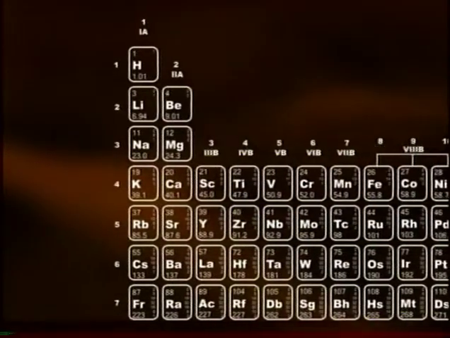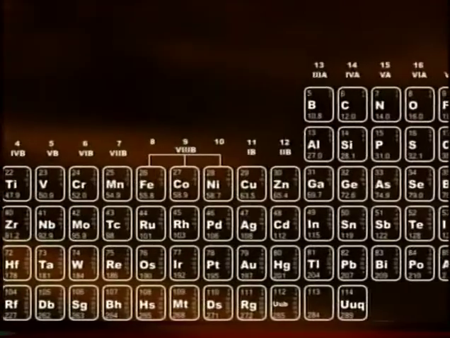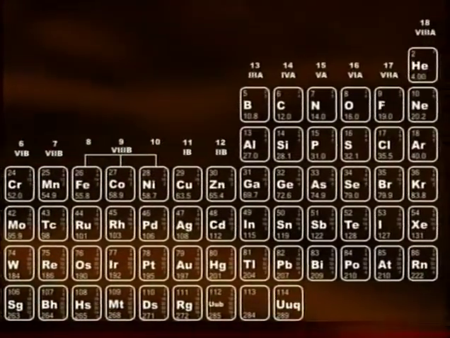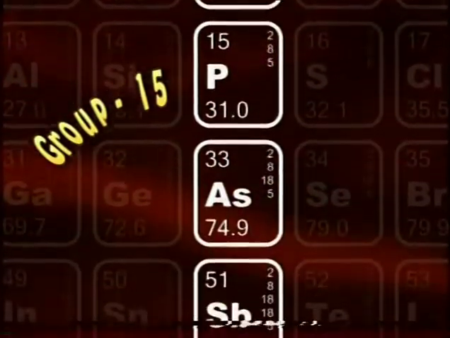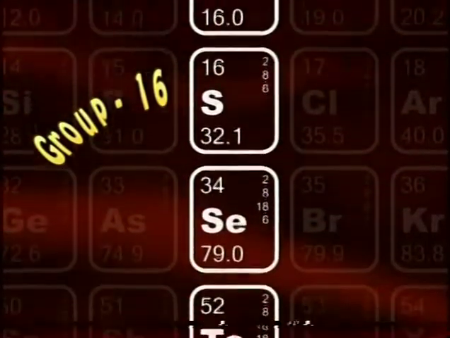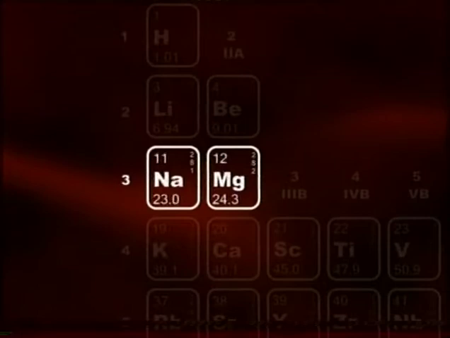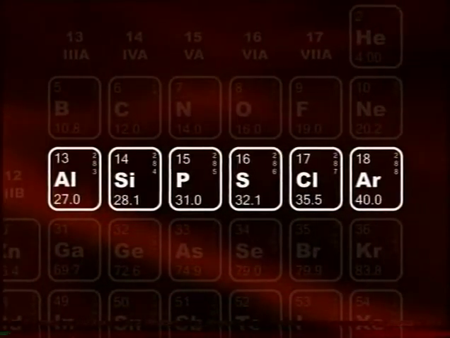The modern periodic table consists of 7 horizontal rows and 18 vertical columns, that is 7 periods and 18 groups. Elements in a particular group have similar electronic configuration and hence similar properties, while elements in a period have different properties due to different numbers of valence electrons.